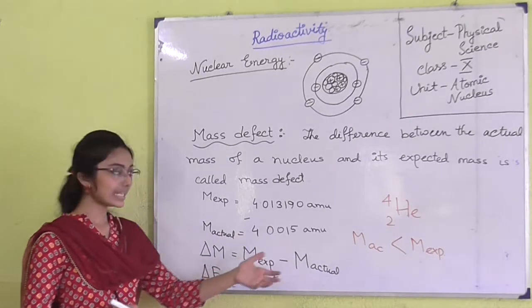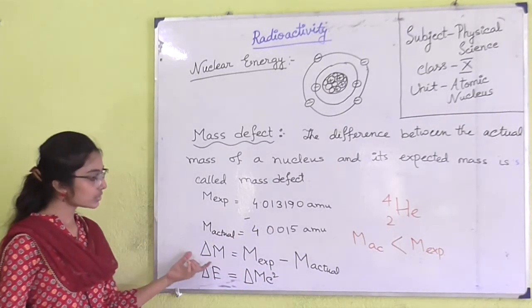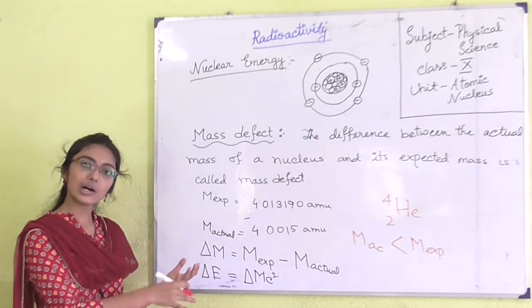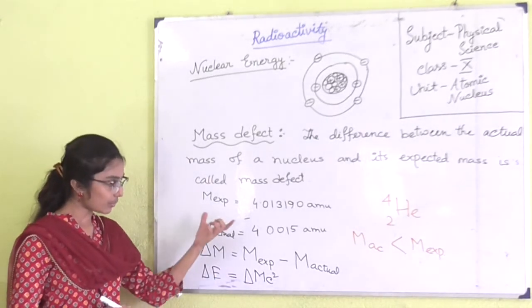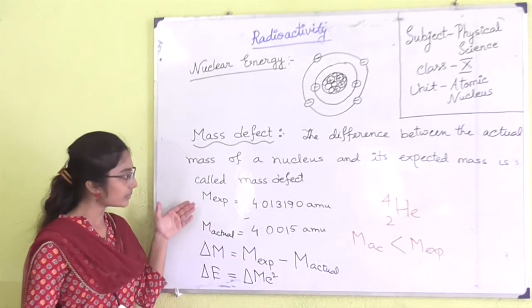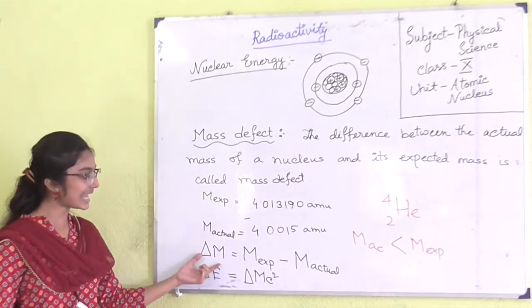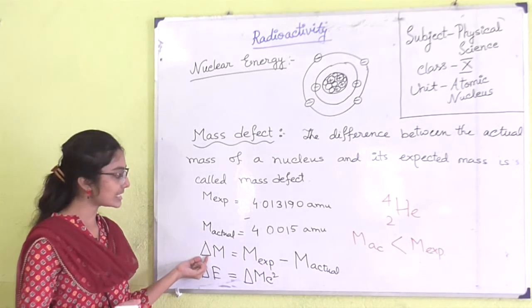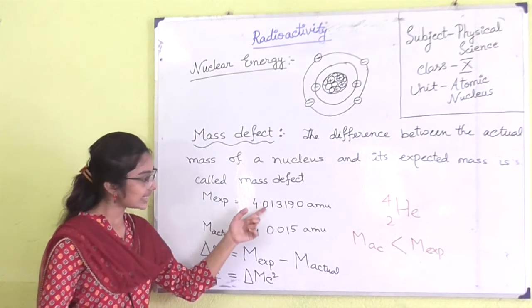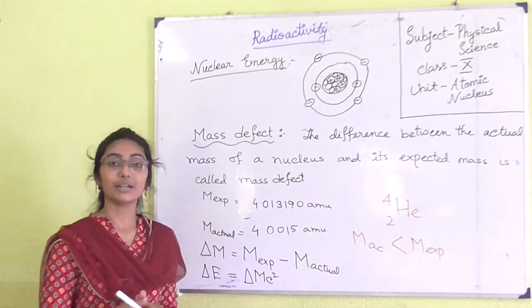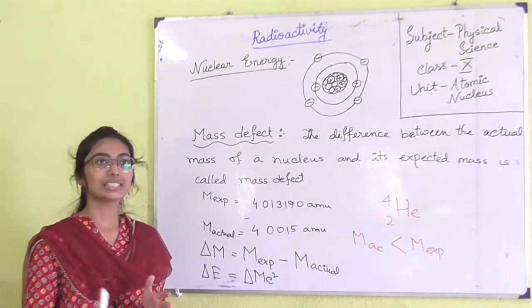Why is this happening? This is happening because some amount of mass has completely vanished. So, what is the amount of mass differing between M expected and M actual? That is del M. Del M means the small amount of mass by which they differ: M expected minus M actual is the mass defect. But we know that mass cannot just vanish.